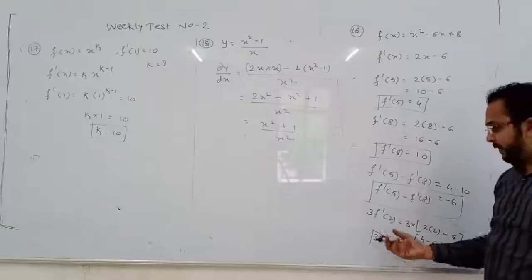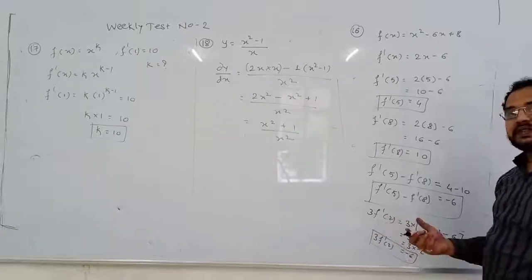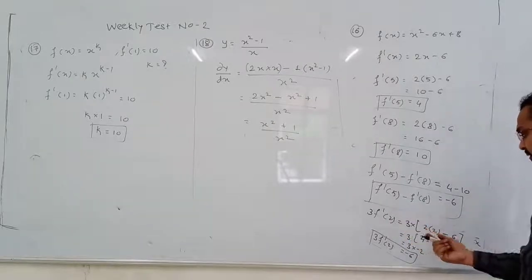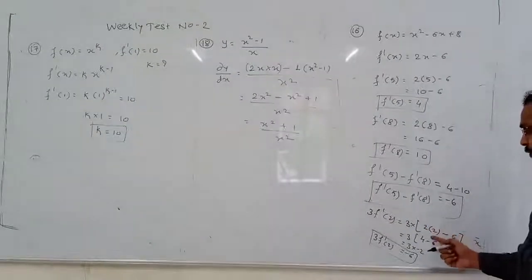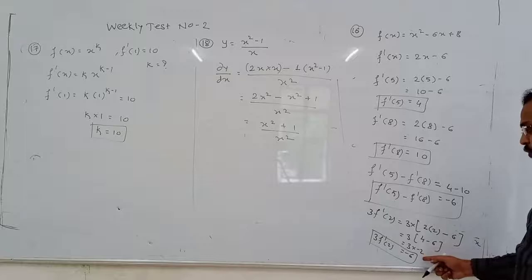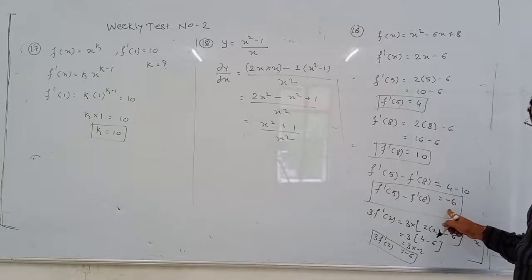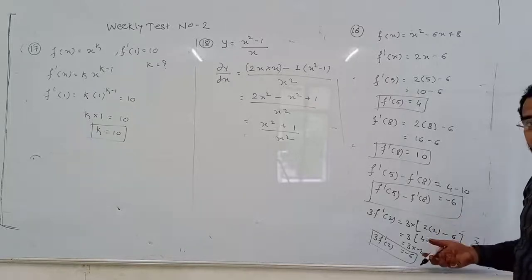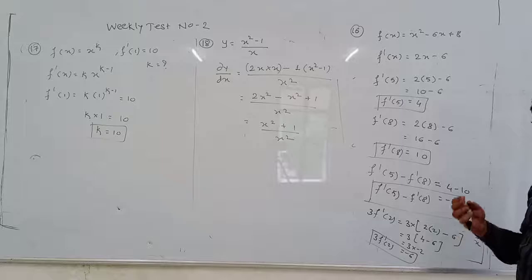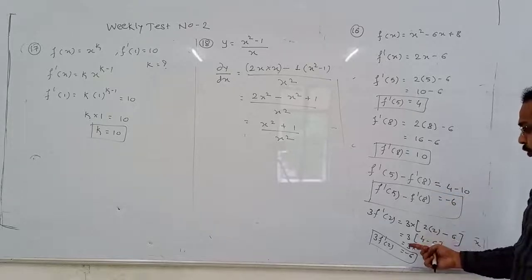In the option there are various options, I will check for option number B which is the correct answer: 3 into f dash of 2. First I will find f dash of 2. f dash of 2 म्हणजे काय, 2 into 2 minus 6, 2 into 2 is 4, 4 minus 6 it is minus 2. आता minus 2 ला किती multiply केलं पाहिजे म्हणजे answer minus 6 is? Minus 2 multiplied by which number to get minus 6, I have to multiply by 3, so minus 2 into 3, which is in option number B.